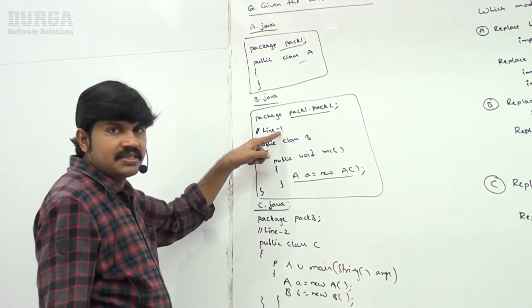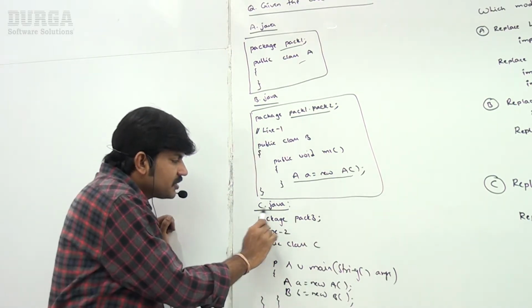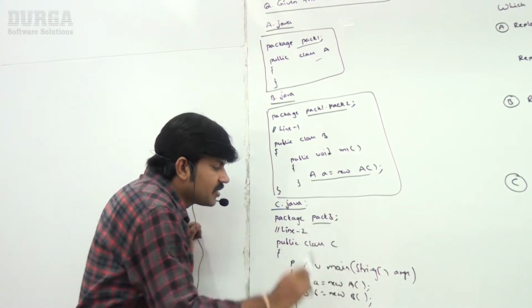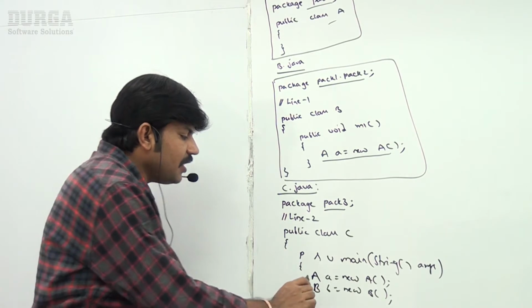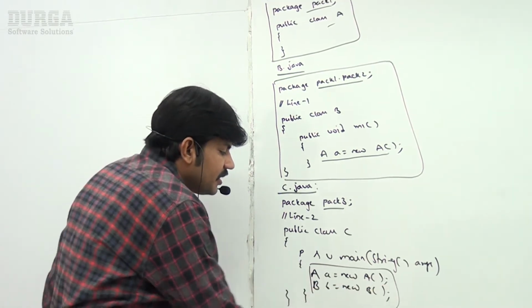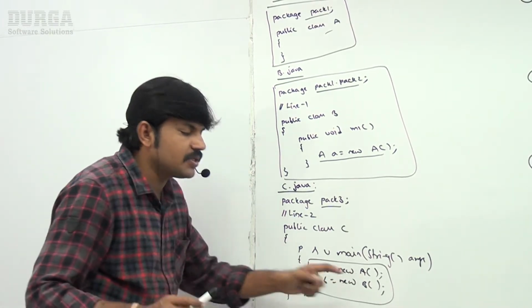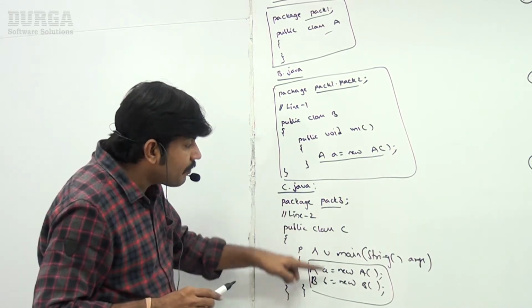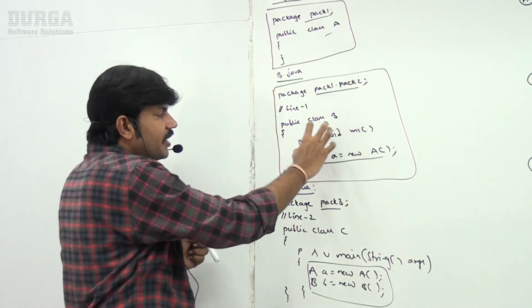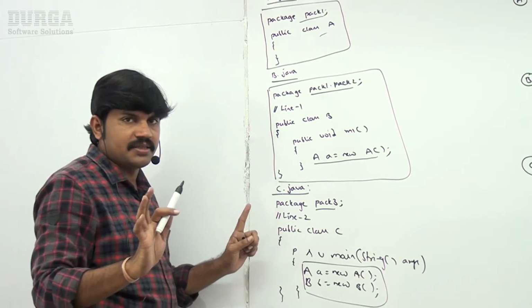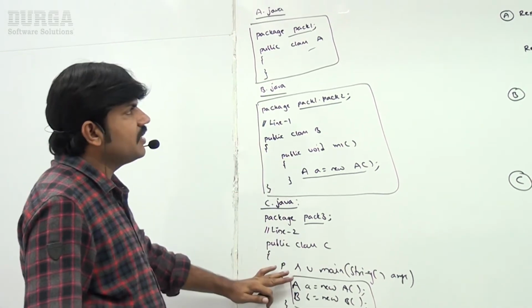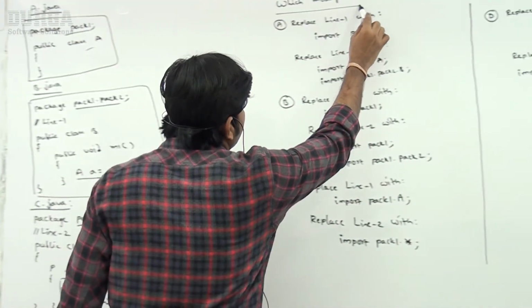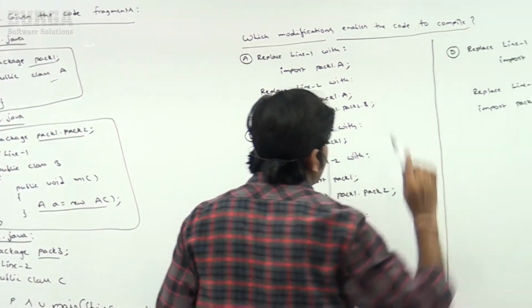Line 1 is there. Next, C is in package pack3, a completely different package. Public class C. Here we are creating A a = new A() and B b = new B(). So inside pack3, I am creating an A object and a B object. Now, to compile this, which modification enables the code to compile?